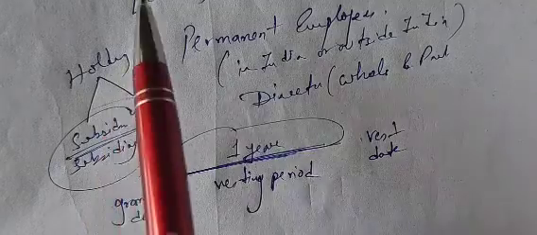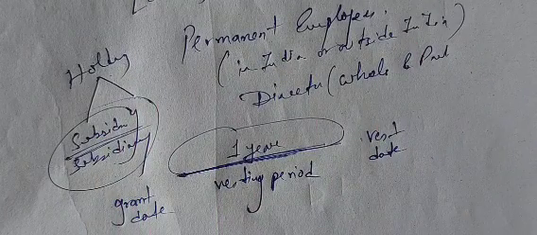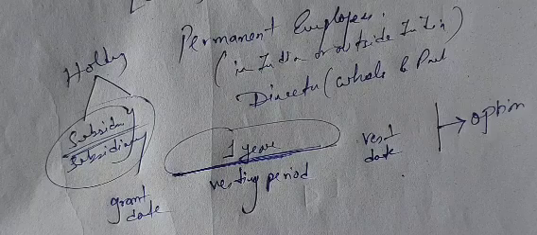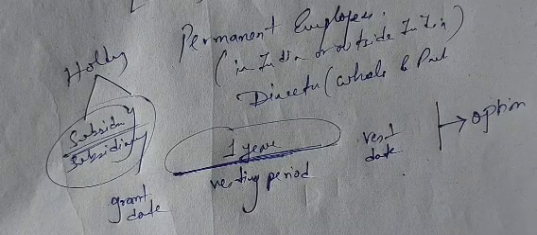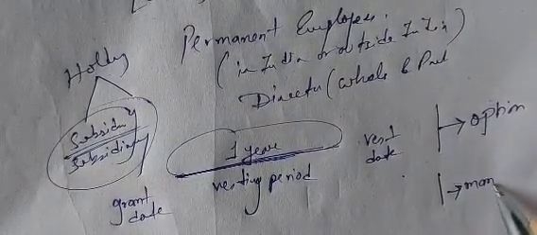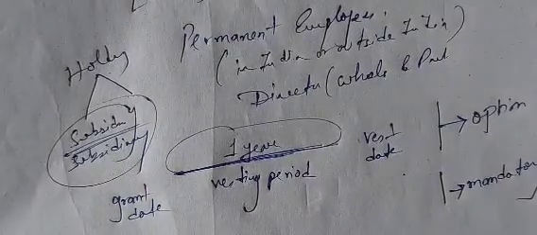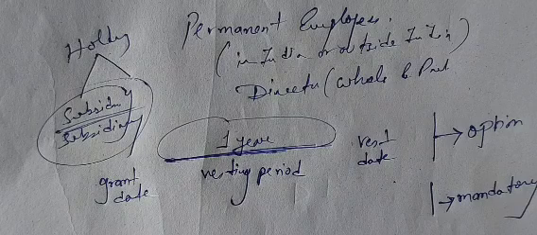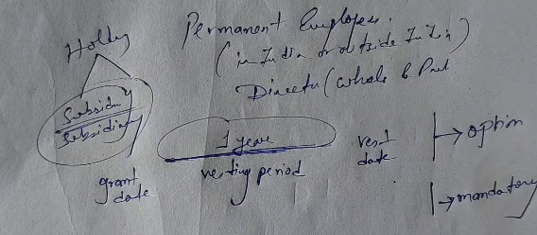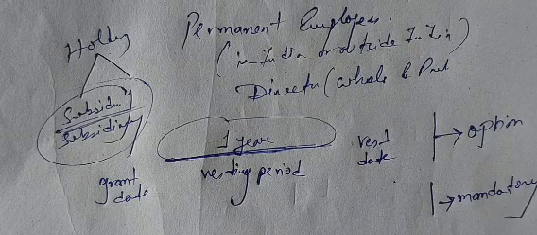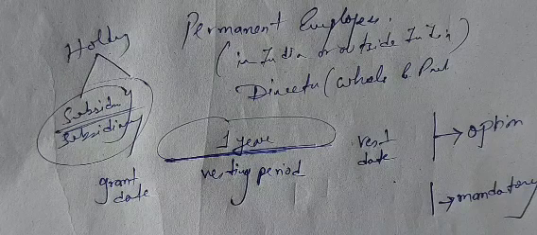So the difference between ESOS and ESPS is that in case of ESOS, after this 1 year, the employee is given the option that if you wish, you could buy, and if you do not wish, you do not have to buy. But in case of employee stock purchase scheme, there is no option but mandatory for the employee to buy the shares of the company. Is it clear? So this is the difference. Also, whenever the shares get allotted to the employees, for 1 year, the employees cannot sell those shares. So there are several rules regarding this ESOS and ESPS.